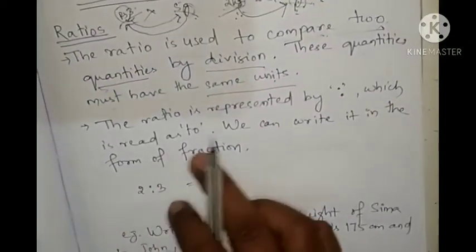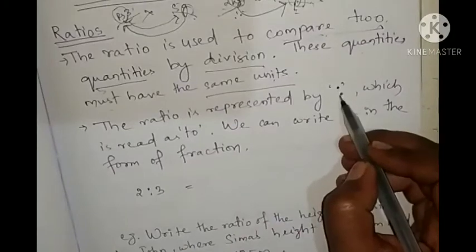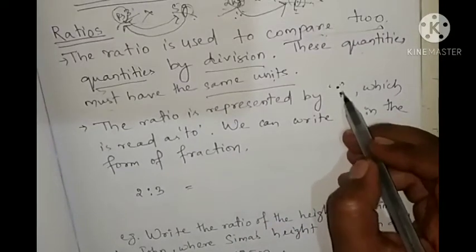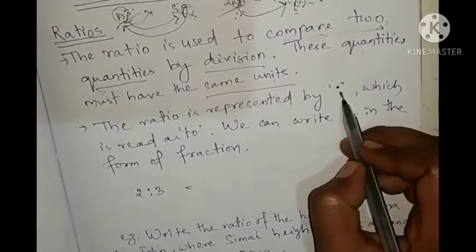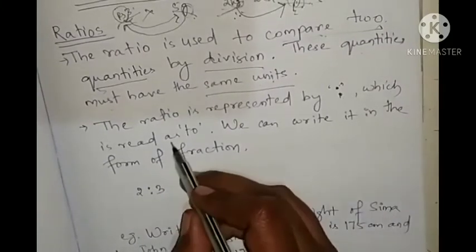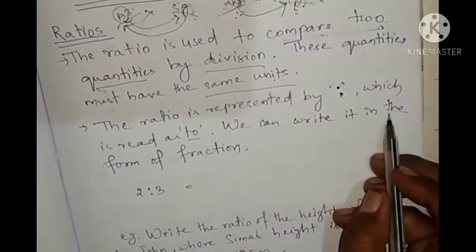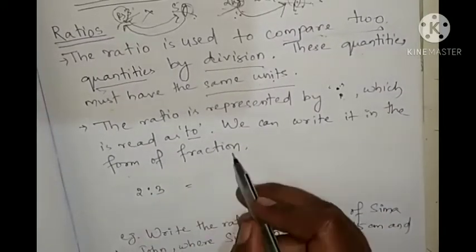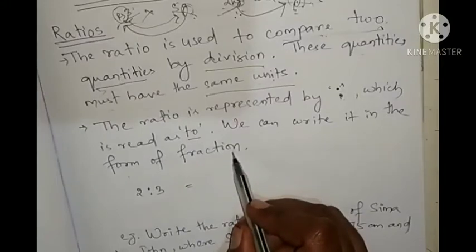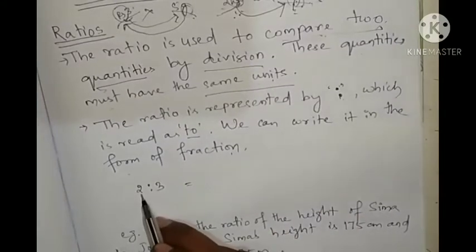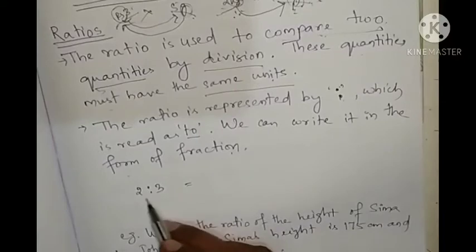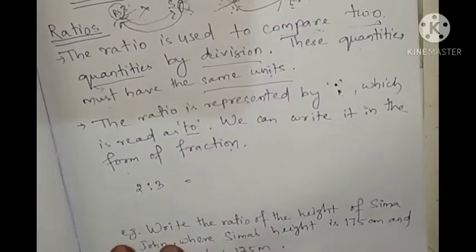Next, the ratio is represented by this sign, this is to sign. This sign is a double point, one is top, one is bottom. Then it is read as 2 is to 3. We can write it in the form of fraction. Always we are writing in the form of fraction. Look at here. Here 2 is to 3. It is written 2 ratio 3.